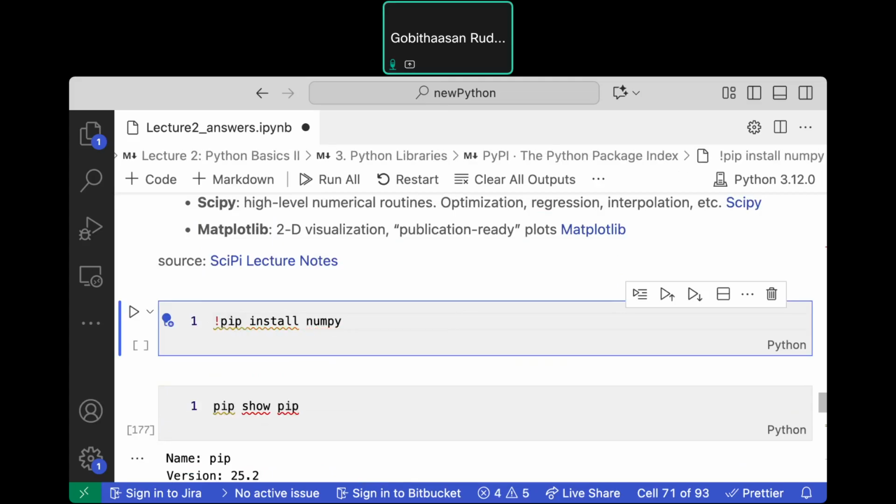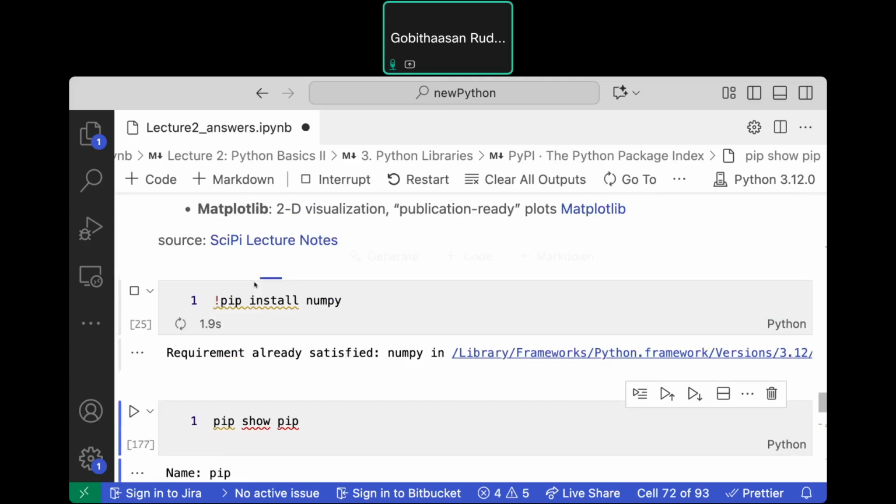Run this code. The first one here is actually to go to your terminal or command prompt. It's not Python, but rather your Windows or your machine's terminal. Shift enter, then it will run.